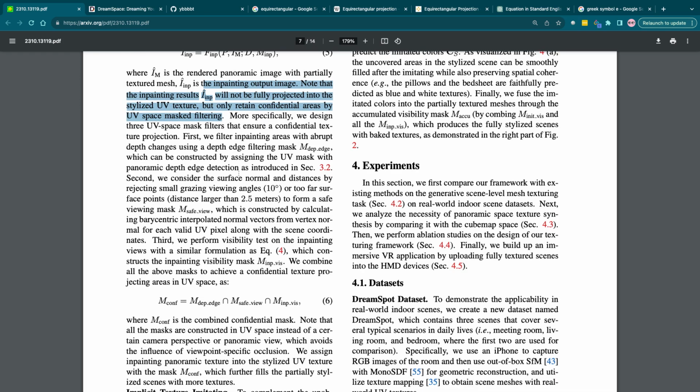M depth edge, which can be constructed by assigning the UV mask with panoramic depth edge detection. Second, we consider the surface normal and distances by rejecting small grazing viewing angles and surface points with distance larger than 2.5 meters to form a viewing mask.